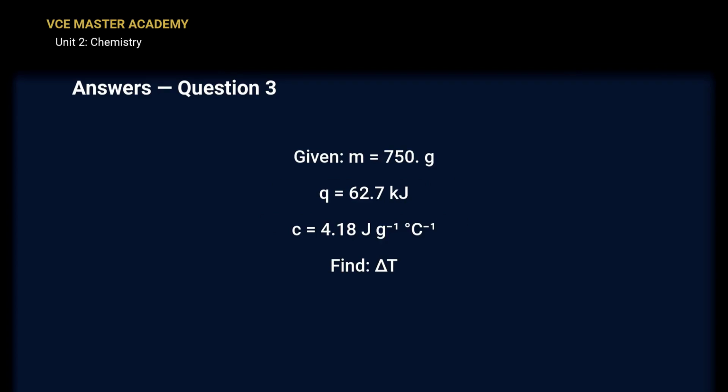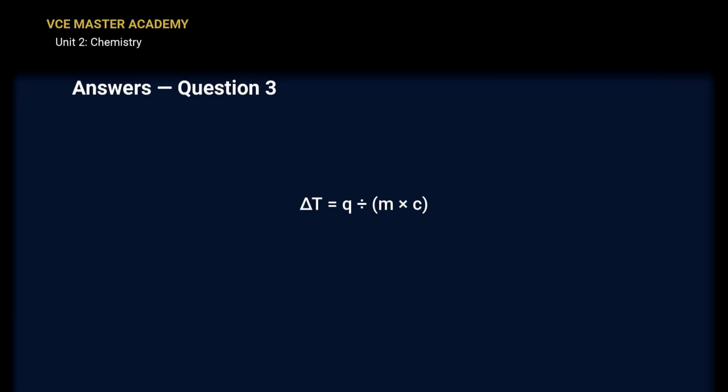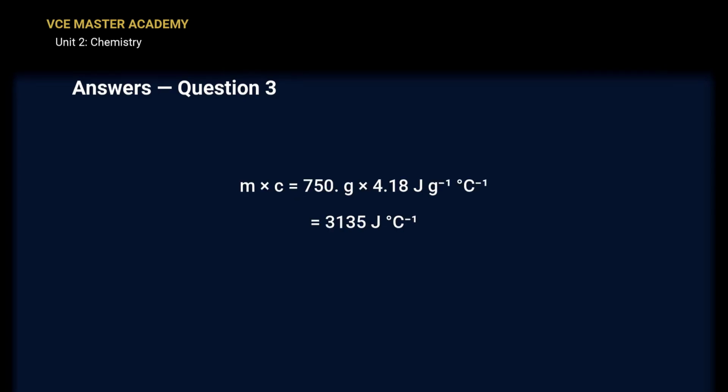Given. Mass, energy, and C. Find delta T. Rearrange. Delta T equals Q divided by M times C. Convert first. 62.7 kilojoules is 62,700 joules. This is the step people forget. Bottom of the fraction. 750 times 4.18 is 3,135. Now divide. 62,700 divided by 3,135. That comes out at exactly 20 degrees.